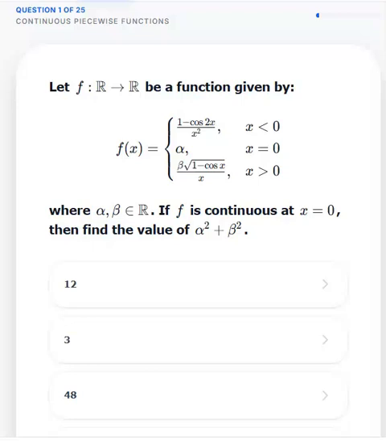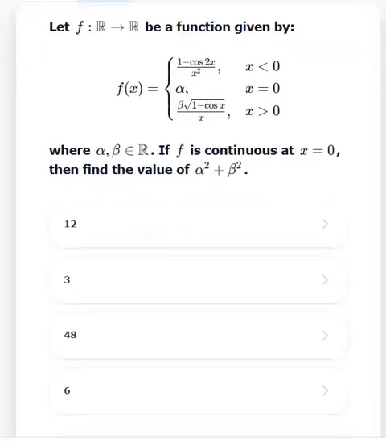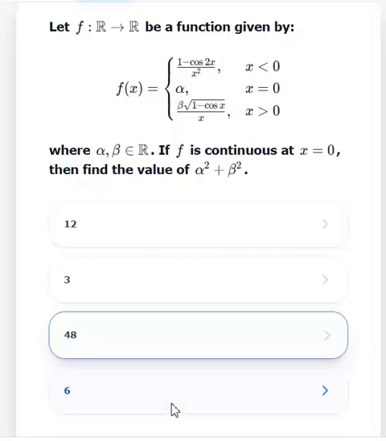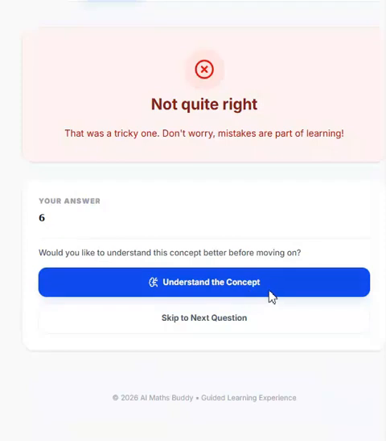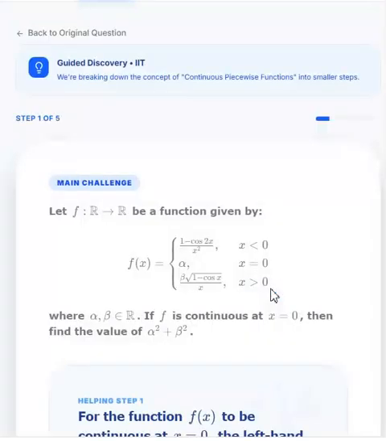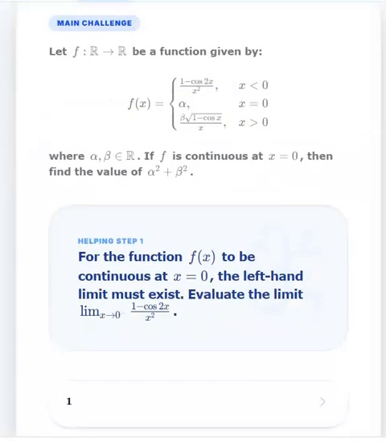So let's say we are not able to solve it. Say I am the topper and I am not able to solve it, and I click on, say, 6. Oops, this is incorrect. Now I want to understand how I should solve it. So the first helping question is: for the function to be continuous at x equal to 0, the left-hand limit must exist. Evaluate the limit as x approaches 0 minus of 1 minus cos 2x upon x square.